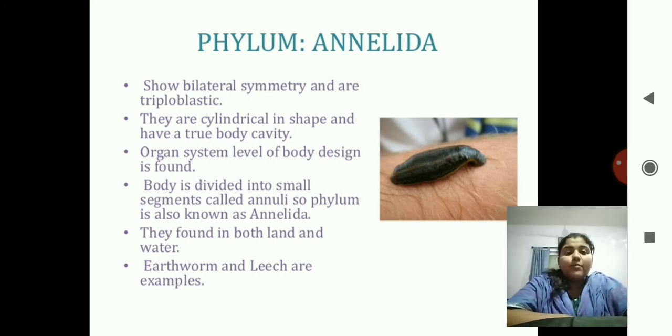Organ system level of body design. Now the cellular level is gone, tissue level is gone, and now we have organ system level. Body is divided into small segments called annuli, and so the phylum is known as Annelida. They are found both in land and water. Examples are earthworm and leech. The diagram is of leech.